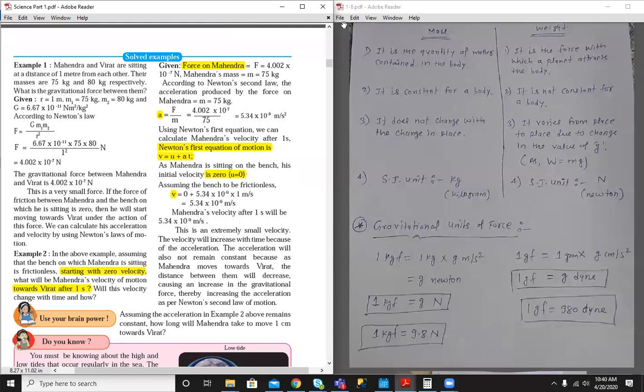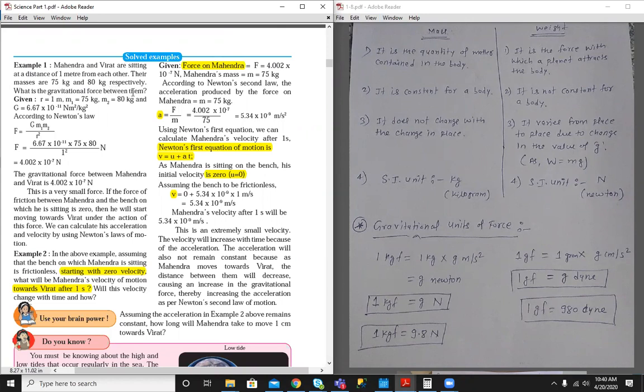So this is the first solved problem in the book. So what is the problem? Mahendra and Virat are sitting at a distance of 1 meter from each other. Their masses are 75 kg and 80 kg. What is the gravitational force between them?